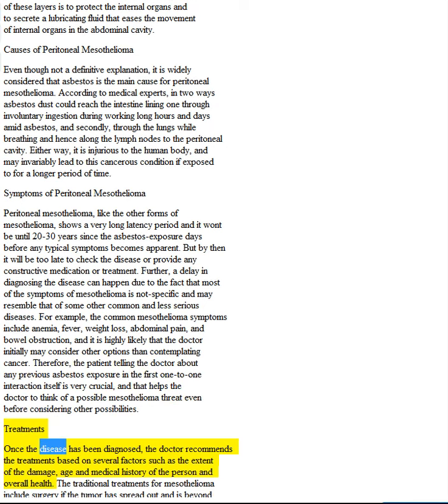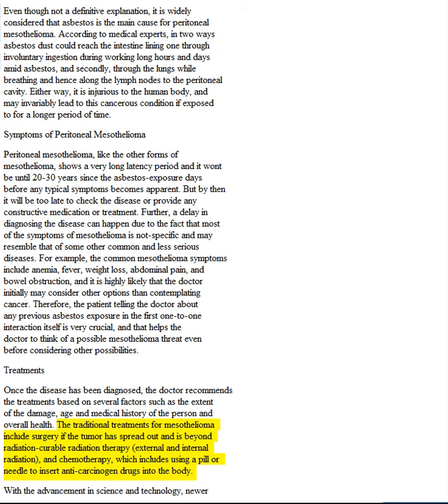Treatment. Once the disease has been diagnosed, the doctor recommends the treatments based on several factors such as the extent of the damage, age and medical history of the person and overall health. The traditional treatments for mesothelioma include surgery if the tumor has spread out and is beyond radiation, radiation therapy, external and internal radiation, and chemotherapy, which includes using a pill or needle to insert anti-carcinogen drugs into the body.